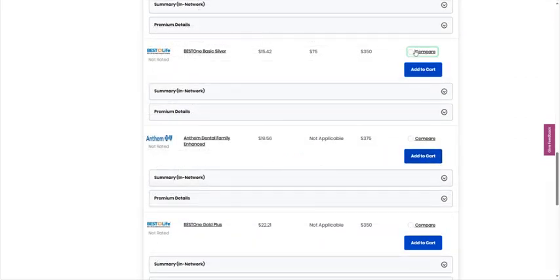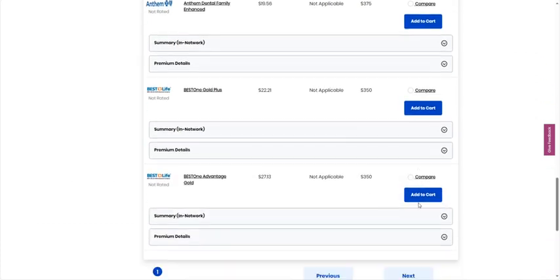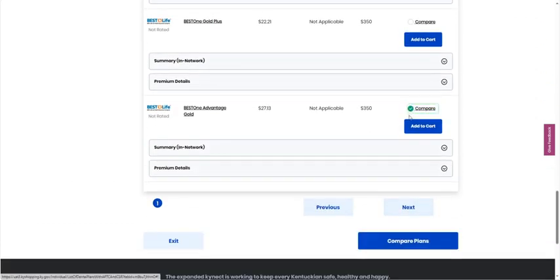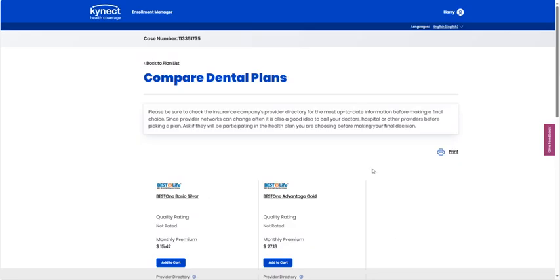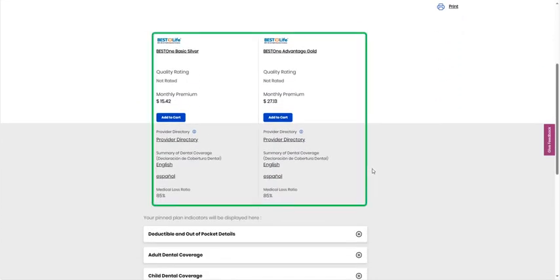Select two or more plans to compare by selecting the circle next to Compare. Once selected, click Compare Plans. Just like the Medical Plan search screen, the dental plans are listed side by side to compare specific details from each plan.